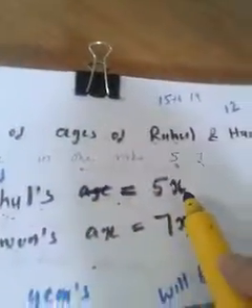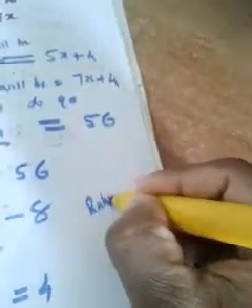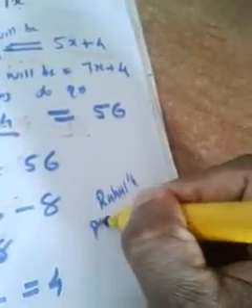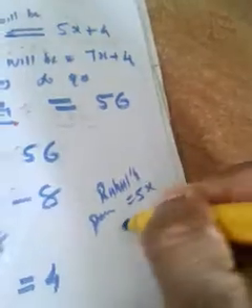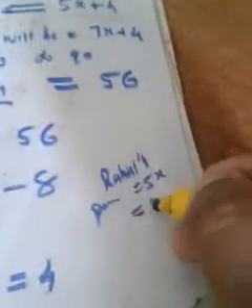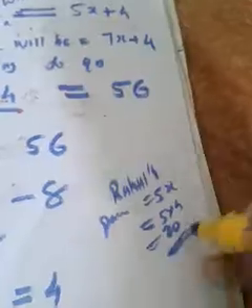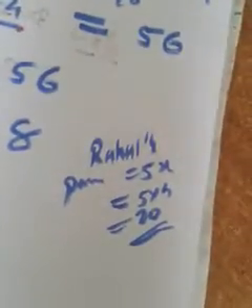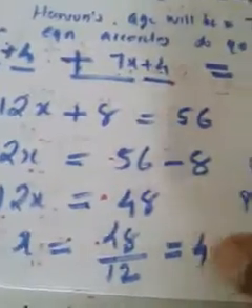Now what is the question? We have to calculate the present ages of Rahul and Harun. What was Rahul's present age? 5x, isn't it? Now we got the value of x as 4, so it becomes 5 into 4, which is 20. So Rahul's present age is 20. And below that you can write Harun's present age, which was 7x. That means 7 into 4, because the value of x is 4. 7 into 4 is 28. So their present ages are 20 and 28.